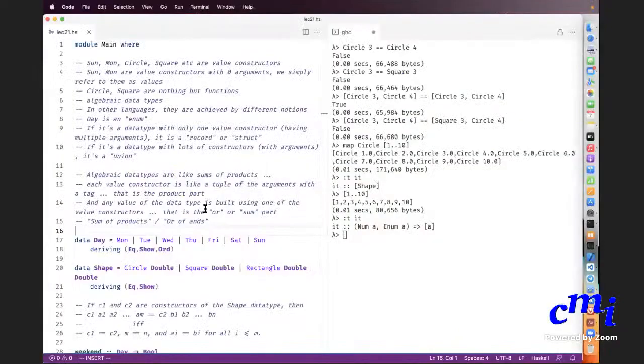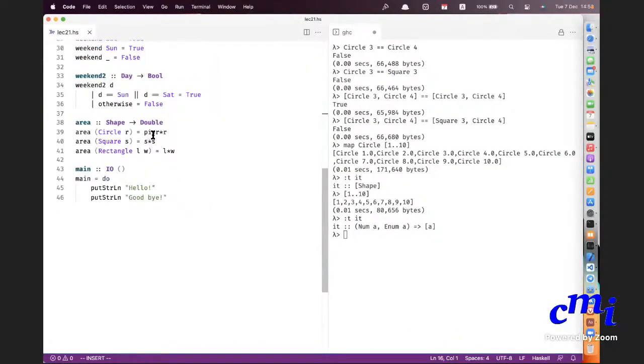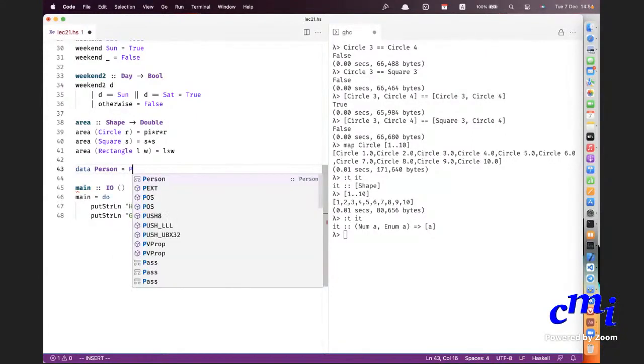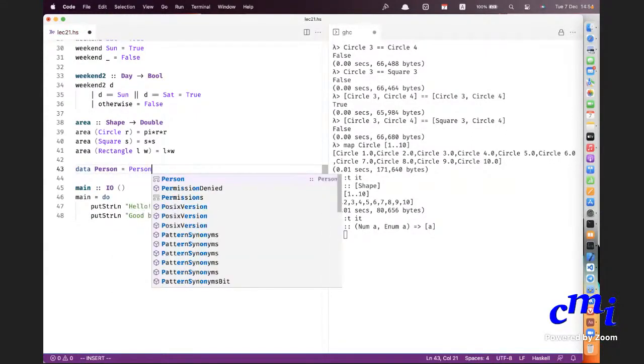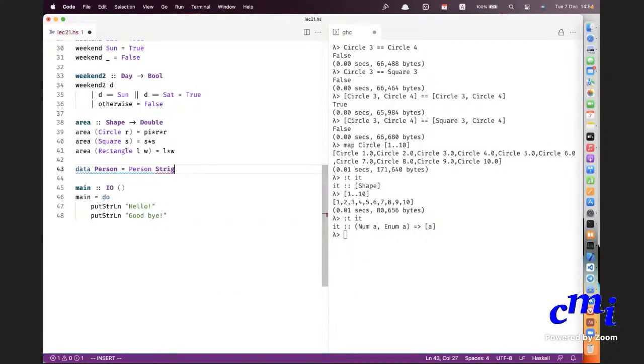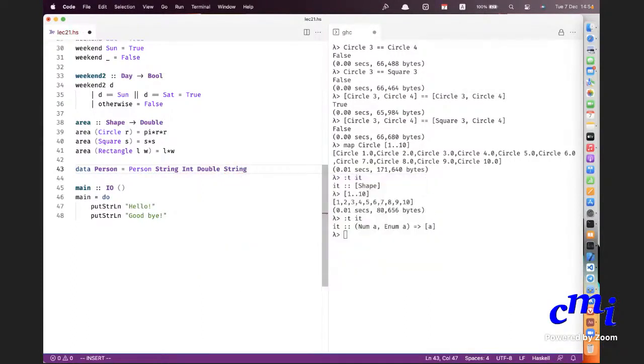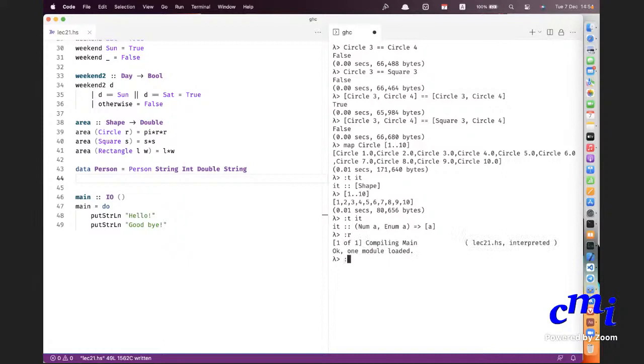Okay, so let me define this new type. data Person = Person. Now, if you want to ask what the type of Person is, it's String arrow, Int arrow, Double arrow, String arrow, Person.